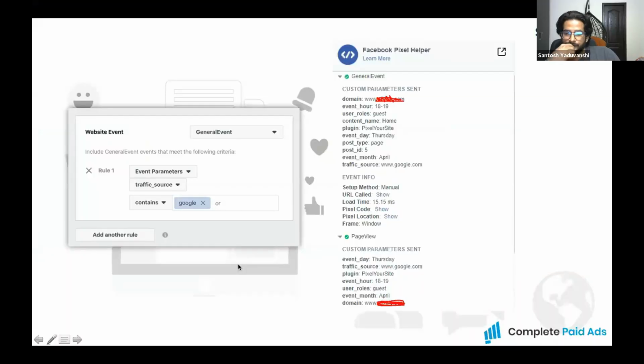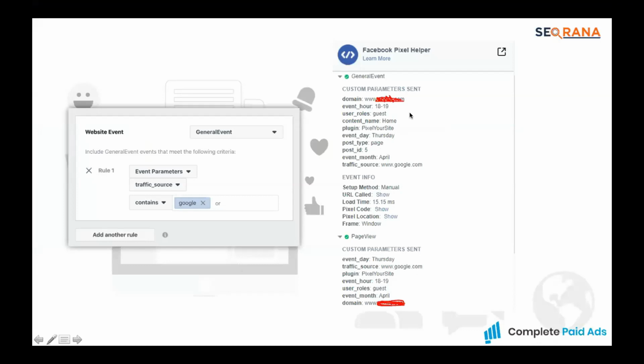Okay, sorry. What I was saying is that I just accessed this particular website, which is already using this paid plugin. Just imagine the kind of information this plugin is giving us. User role guest, event day today Thursday, post type page, event month April, traffic source.